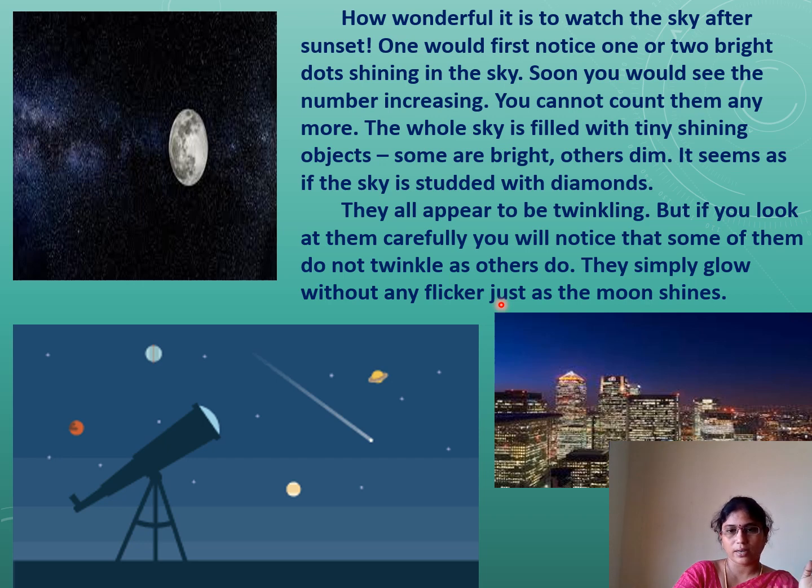So they simply glow like a moon. If you observe with the help of a telescope, we can observe our planets also. You see here night time how our city looks along with the stars. It is a beautiful evening. Now we are going to learn more about our universe.